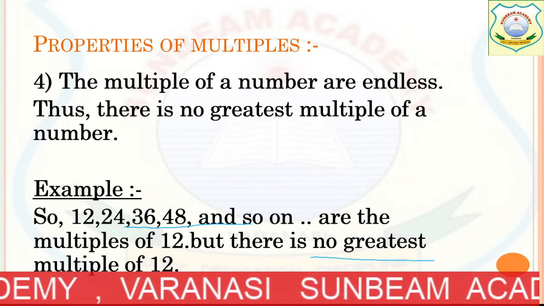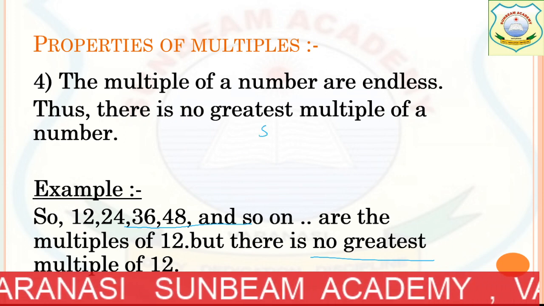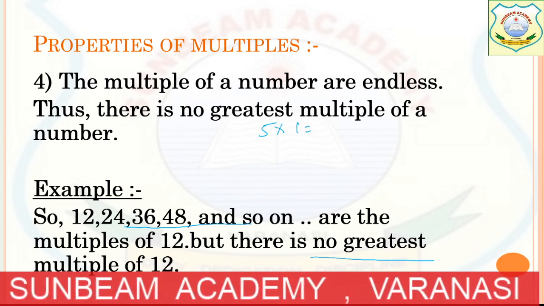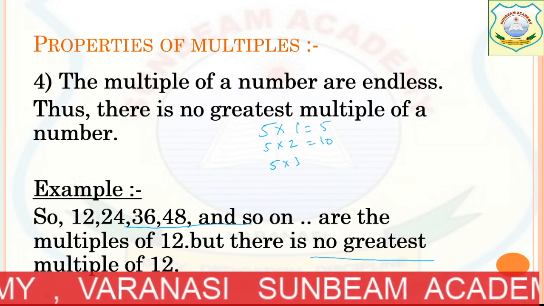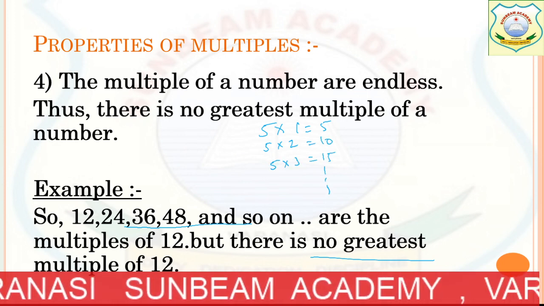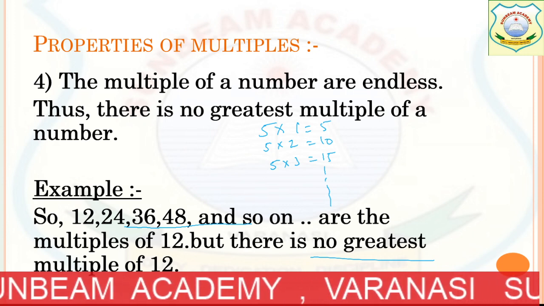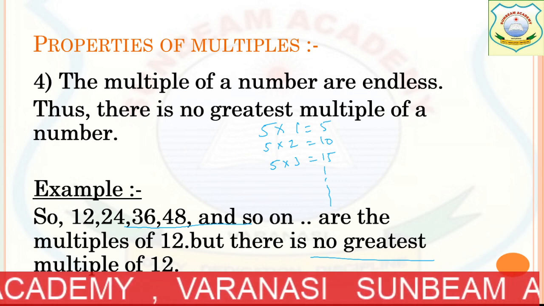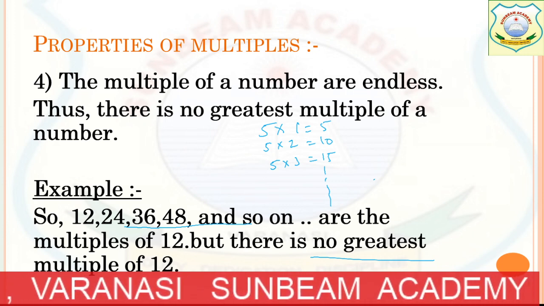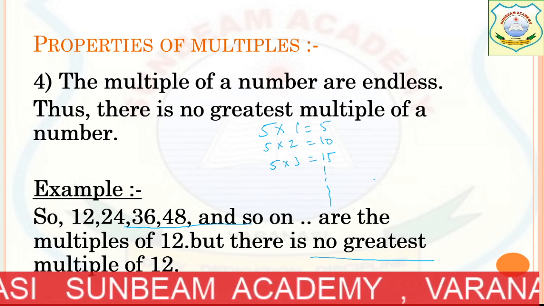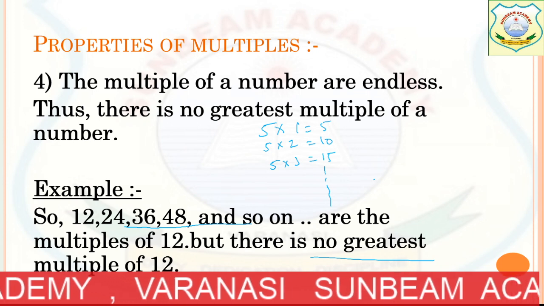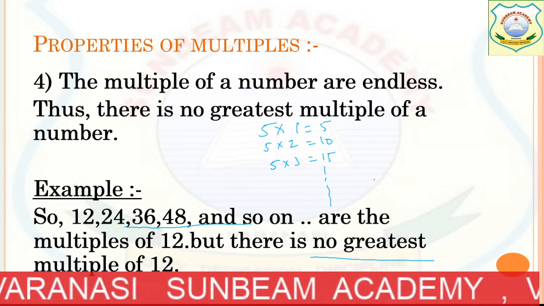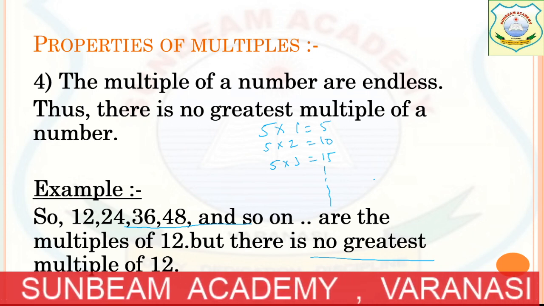So now, for example, I am taking the table of 5. 5 multiplied by 1 is 5. 5 multiplied by 2 is equal to 10. 5 multiplied by 3 is 15. And it will go on. They are limitless, endless. We can't find the greatest multiple of a number. If you can find it, please do tell me, because I know there is no greatest multiple. So this was the fourth point.